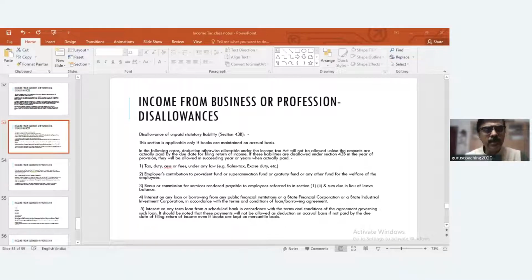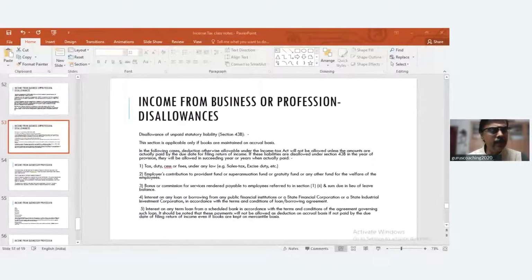So, professionals like company secretaries, chartered accountants, cost accountants, architects, there are many people. They earn some income by offering their services, right? So, turnover becomes a criteria in order to determine whether at all they should maintain books of accounts. Whenever we talk of chartered accountants, cost accountants, company secretaries, etc., they are all referred to as specific professionals. They should maintain books of accounts, and there are other professionals who need not maintain books of accounts.